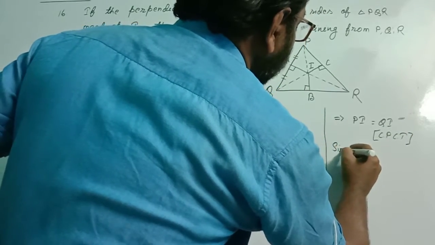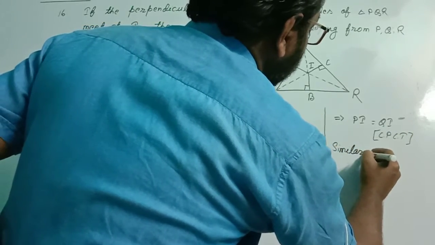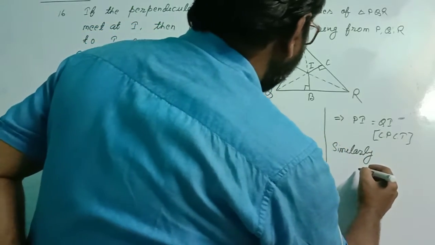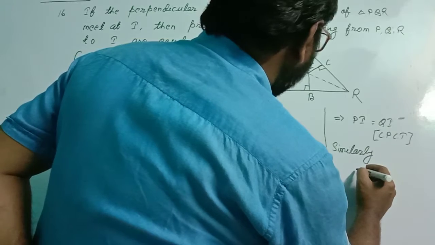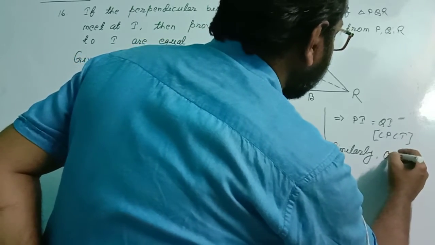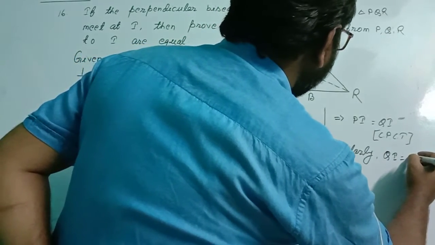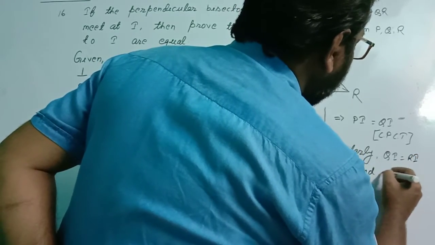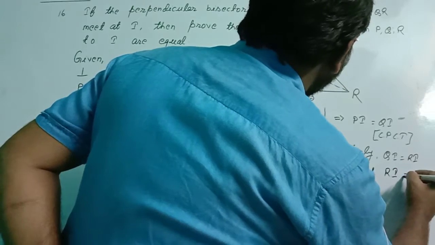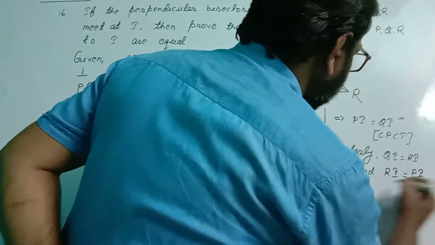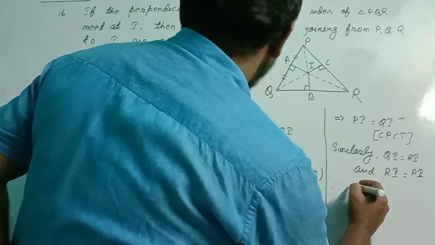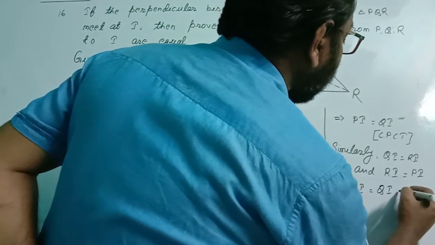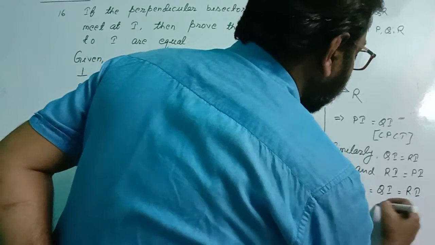Similarly, QI equal to RI and RI equal to PI. Therefore, PI equal to QI equal to RI. Proved.